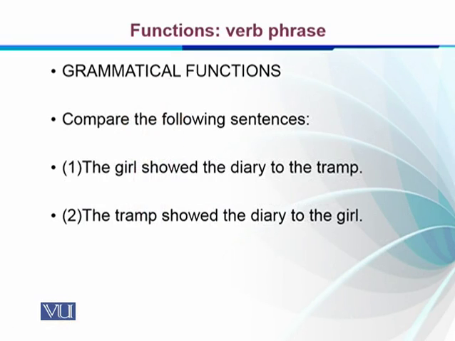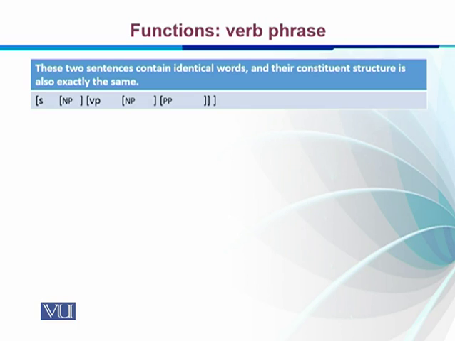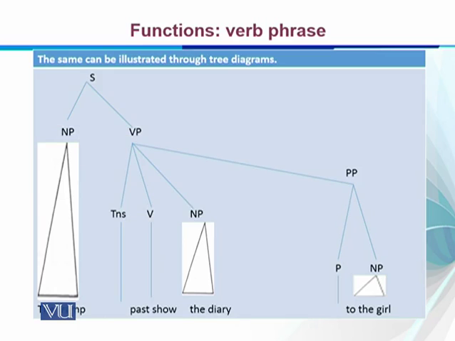So let's look at the grammatical function, right? If we have a sentence like the girl showed the diary to the tramp, we can also make the tramp showed the diary to the girl, right? So the constituents are changed and the sentence structure remains the same: noun phrase, verb phrase, and then we have noun phrase and prepositional phrase. So the same can be put into brackets: noun phrase, verb phrase, noun phrase and prepositional phrase. We can also show the same through a sentence tree diagram.